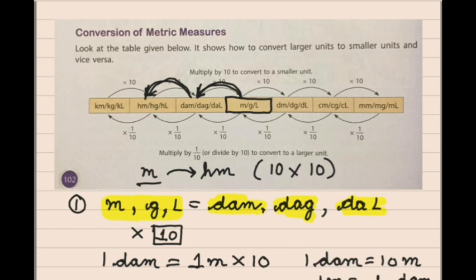So let us see one example. Our question says that we have to convert 600 liters into hectoliter. How can we solve this? Firstly, we should know the unit and its value.